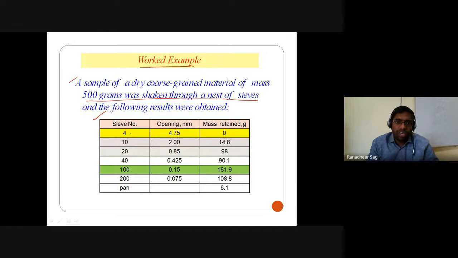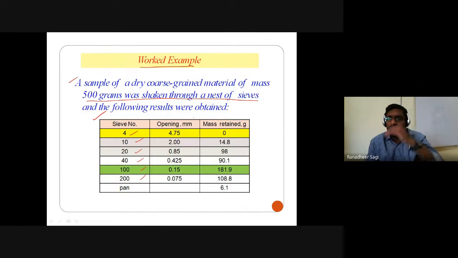You have used different sieves: sieve numbers 4, 10, 20, 40, 100, 200, and a pan at the bottom to collect any fine grained particles that are passing through your 75 microns. In that pan, if there are some fine grained particles in the dry mass of your coarse grained soil, they will pass through the 75 microns and get collected in the pan.